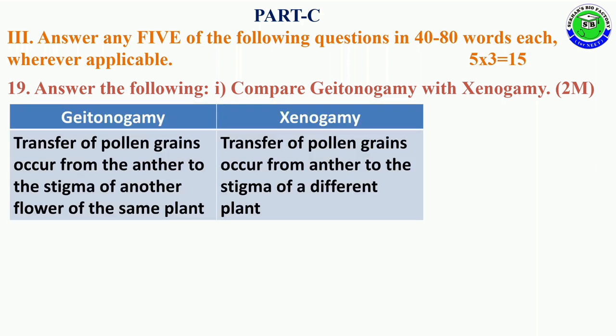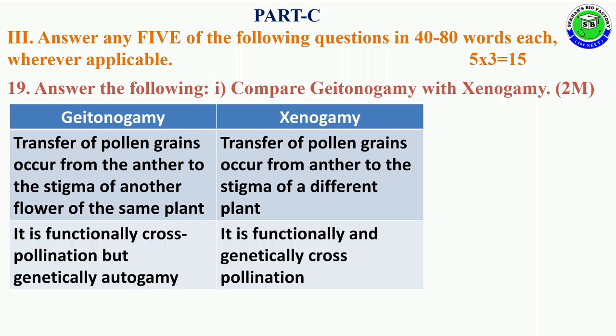So geitonogamy is a method of transfer of pollen grains from anther to stigma of another flower but present in the same plant. But in xenogamy, transfer of pollen grains occurs from anther to stigma of different plants. Geitonogamy is functionally cross-pollination but genetically autogamy.